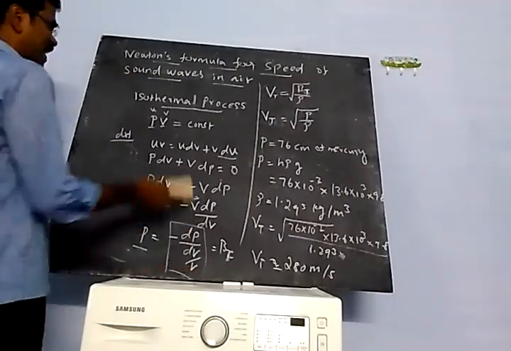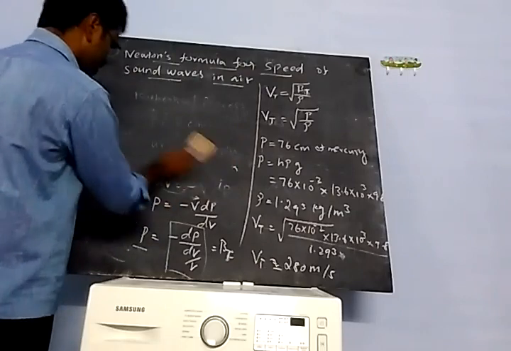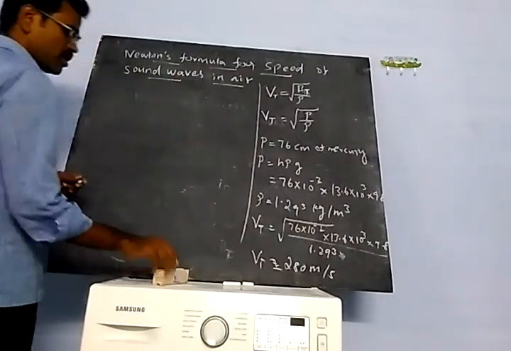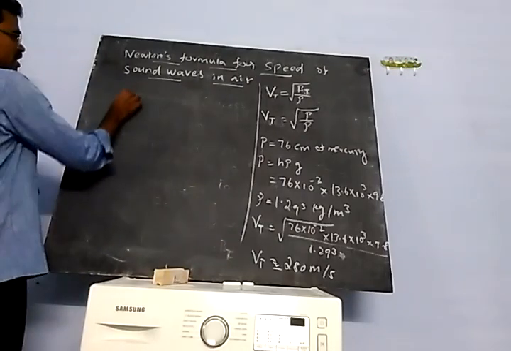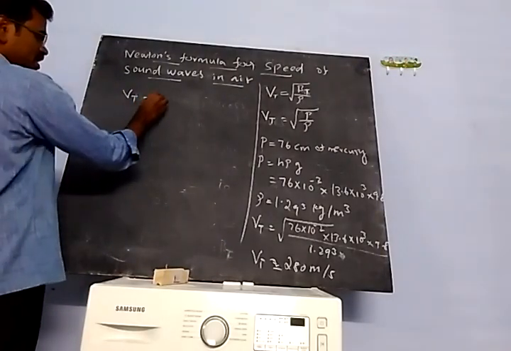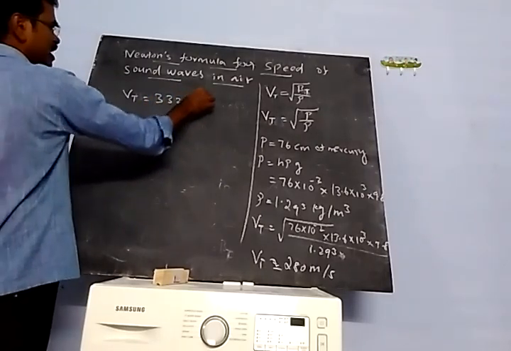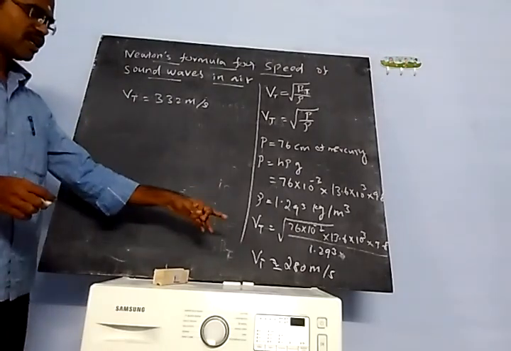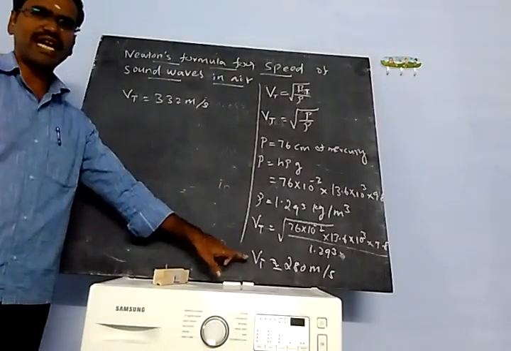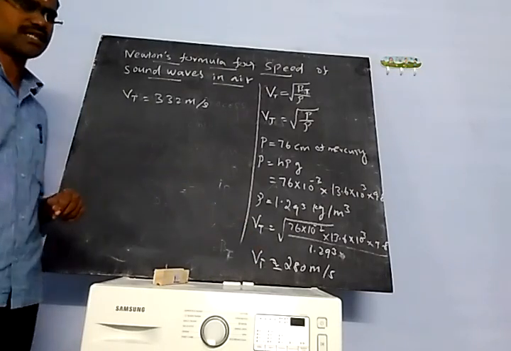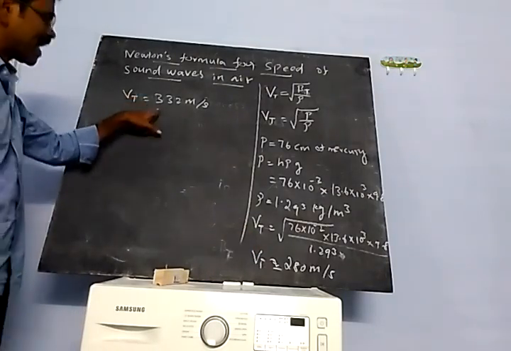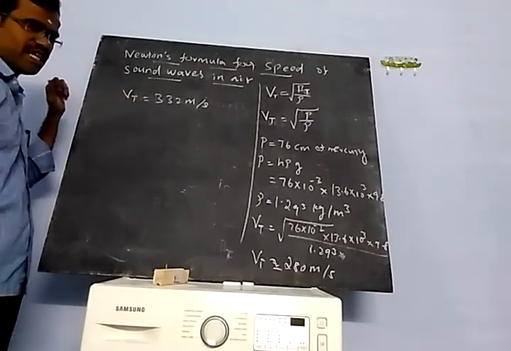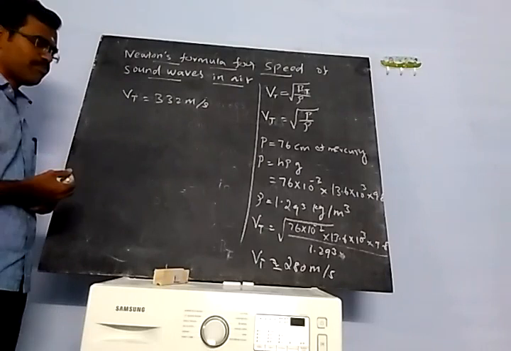But practically, or experimentally, the velocity of sound in air is 332 meter per second. So there is a big difference. In the theoretical value, the velocity of sound in air is 280 meter per second, but experimentally we get the velocity of sound in air as 332 meter per second.